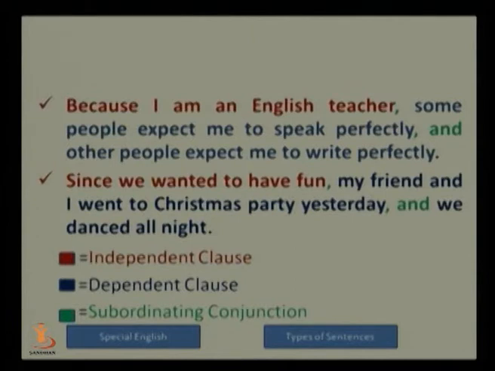And the clauses which are given in blue color, for example in the first sentence, some people expect me to speak perfectly, other people expect me to write perfectly, are the two dependent clauses, or we can call them subordinate clauses. In the second sentence, my friend and I went to the Christmas party yesterday and we danced all night. These are the dependent clauses. And in both the sentences, and has been used as a subordinating conjunction. So all these make complete sense and it is called a compound complex sentence.